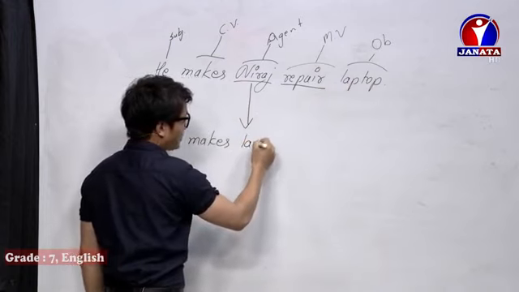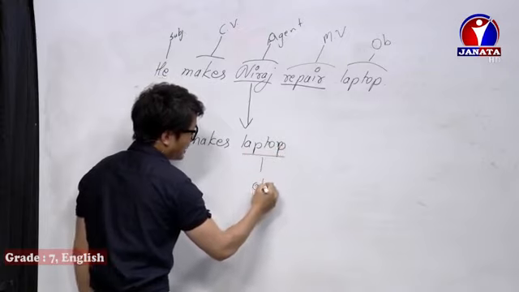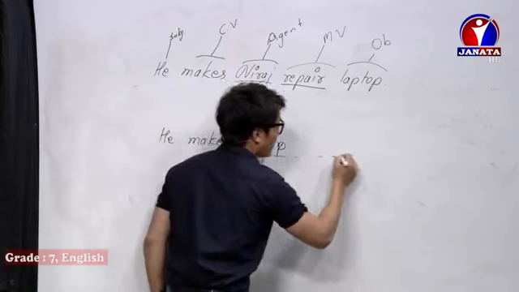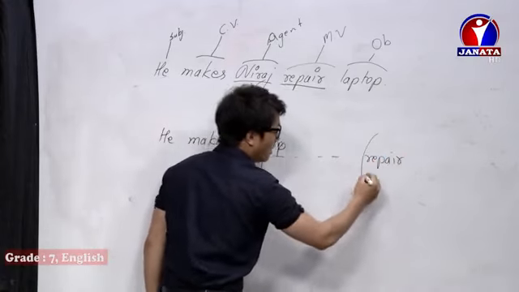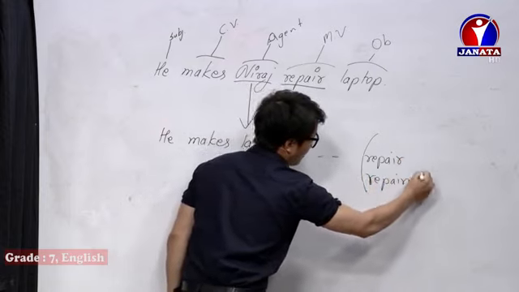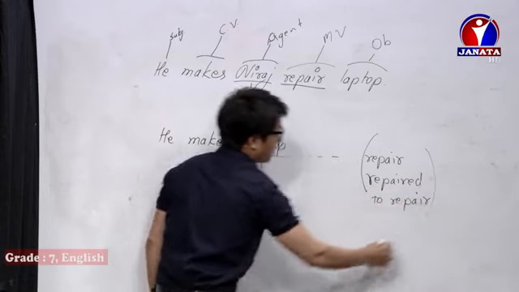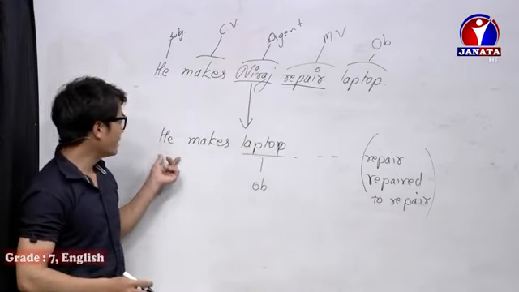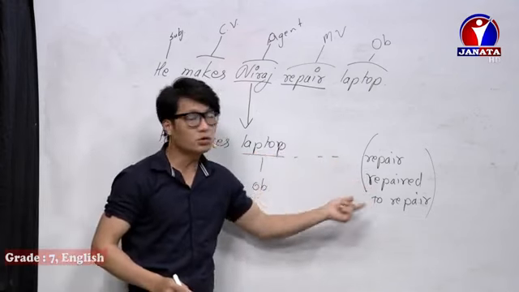So when there is an object, what will it be? The options will be: R-E-P-A-I-R repair, or repaired, verb 3, or to repair. So what is the suitable verb? What is the correct verb? He makes laptop repaired, or to repair?